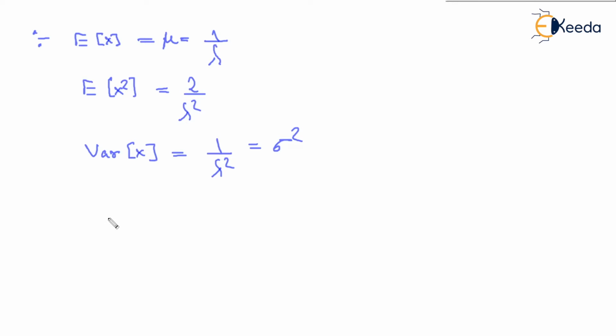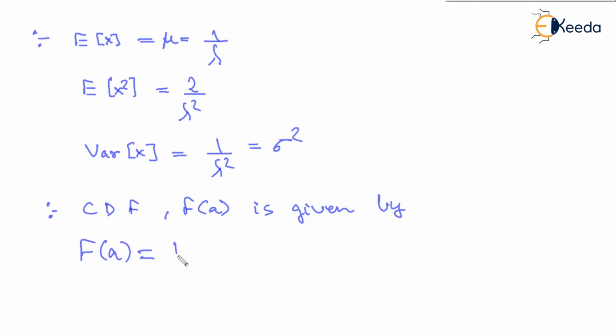We'll also need the cumulative distribution function in this case. So the cumulative distribution function, let's say F of a, is also given by x less than equal to a. Now we know that it is going to have only non-negative value, so the integration has to be done from 0 to a f of x dx. That is what we have read in the introduction part of a random variable.